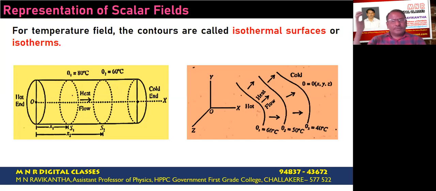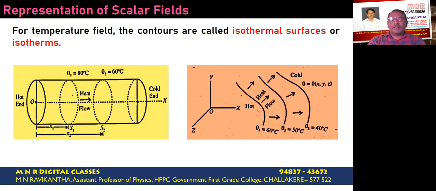For example, in this figure, observe that between these two points the spacing is less, whereas here the spacing is more. From this figure, what we can conclude is, the lesser the spacing between the level surfaces, the greater is the rate of change of that particular physical quantity, and hence the greater is the flux flow.